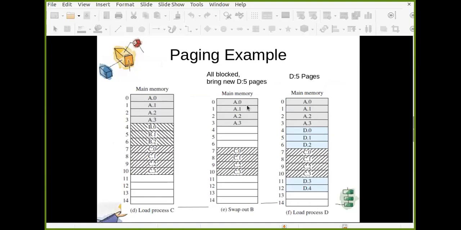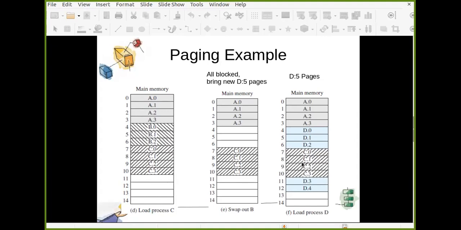So what we need to do, for example, in this C0 page, you are referring to some address, let's say the 200th address in C0. So your logical address is page number 0 plus offset 200.